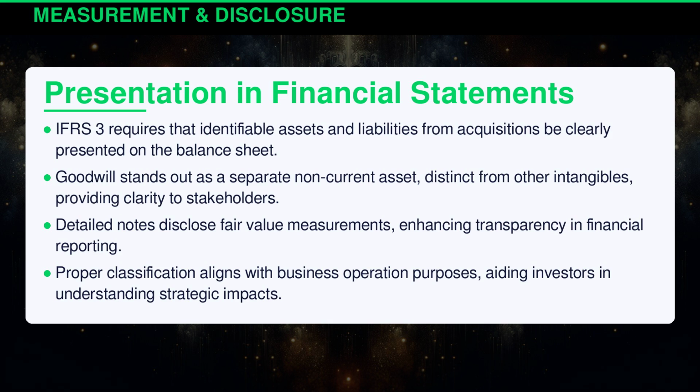International Financial Reporting Standards 3 requires that identifiable assets and liabilities from acquisitions be clearly presented on the balance sheet. Goodwill stands out as a separate non-current asset, distinct from other intangibles, providing clarity to stakeholders. Detailed notes disclose fair value measurements, enhancing transparency and financial reporting. Proper classification aligns with business operation purposes, aiding investors in understanding strategic impacts.